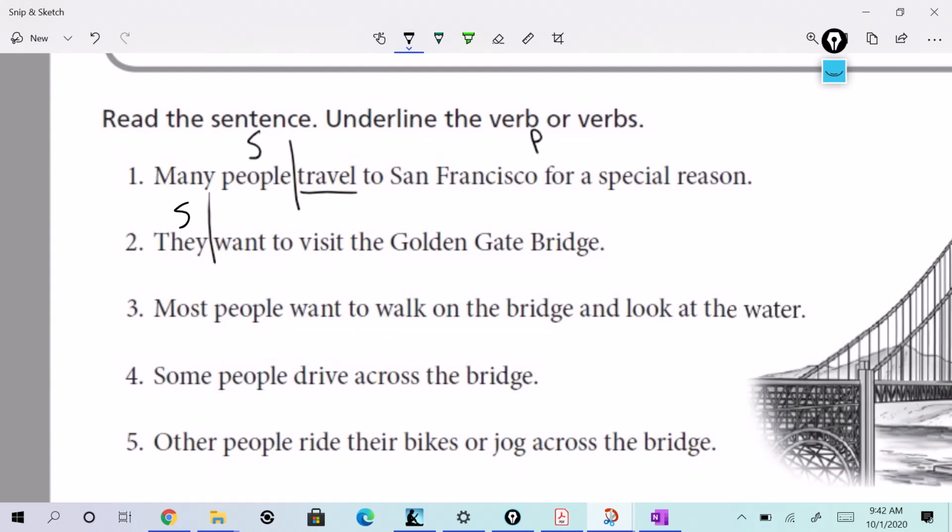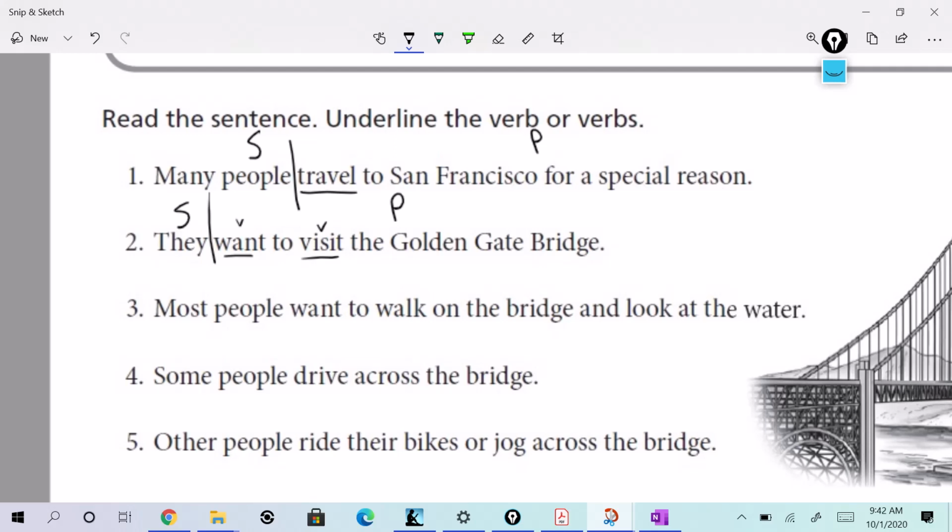They, that's the subject, want to visit the Golden Gate Bridge. That's the predicate, okay? And the verbs are want and visit, right? They want to visit. So, most people want to talk on the bridge and look at the water, right? I'm sorry, not talk, but walk. Most people want to walk on the bridge and look at the water.